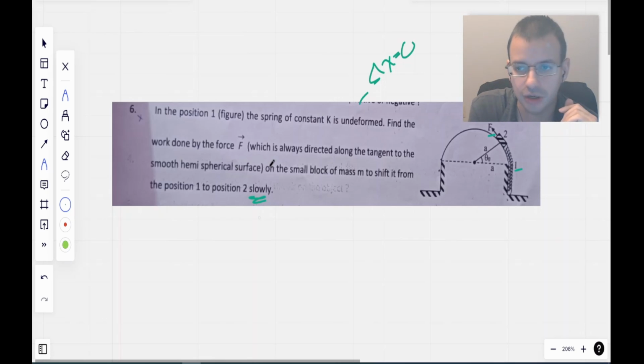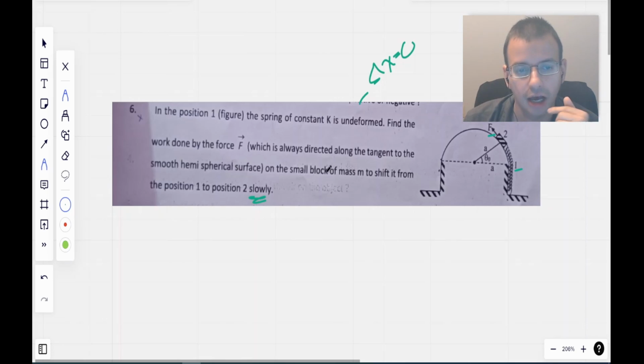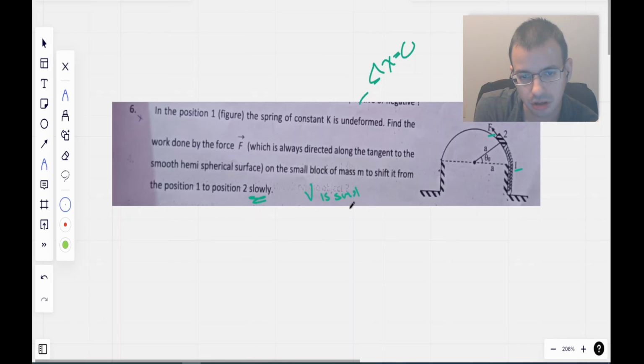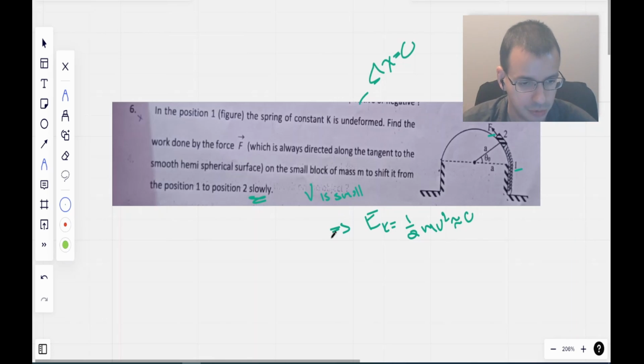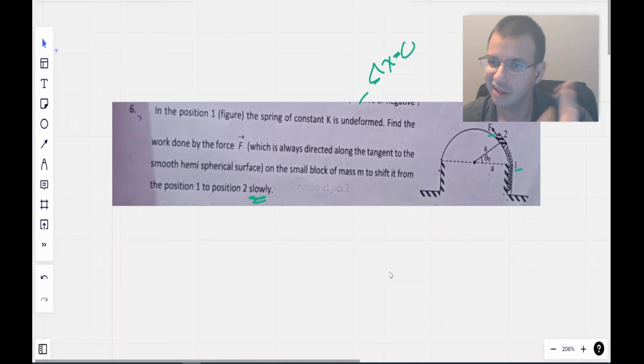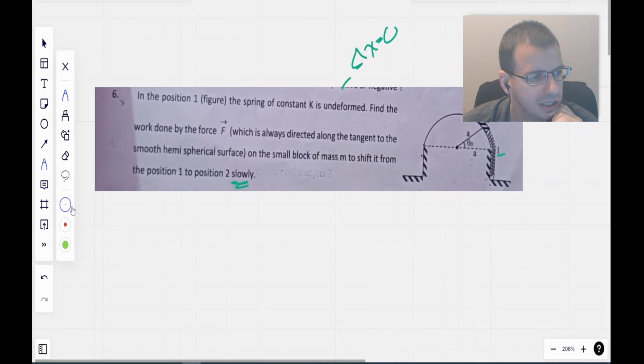And the word here, slowly, is a key word in your phrase. Basically it means that when you're doing energy balance, you don't have to take into account kinetic energy, because it says that V is small, therefore kinetic energy, which is 1/2 mv squared, is kind of sort of 0. So that's all that means when you see it moving slowly or repositioned slowly. That's what that means.